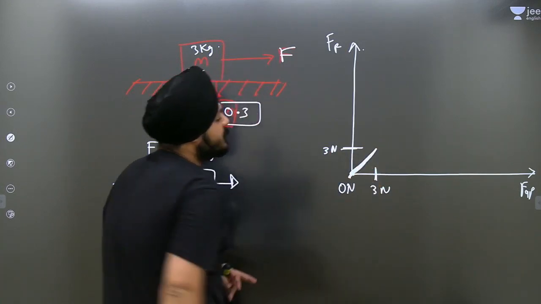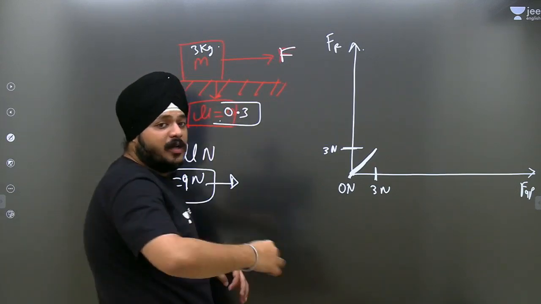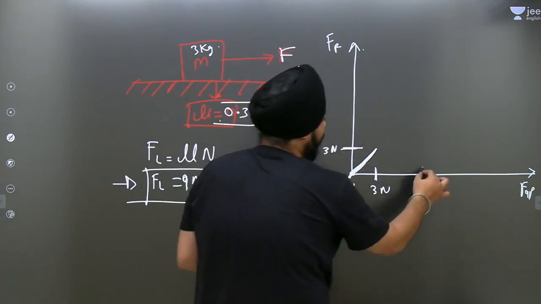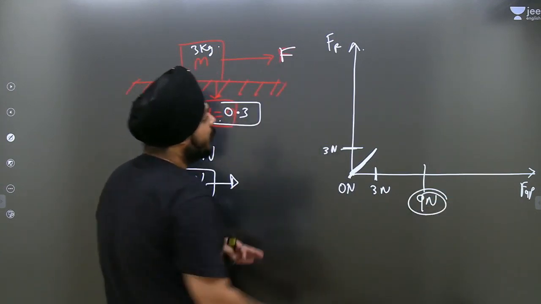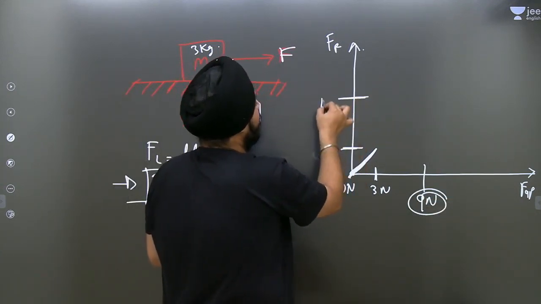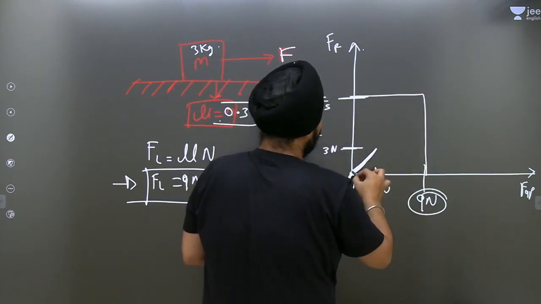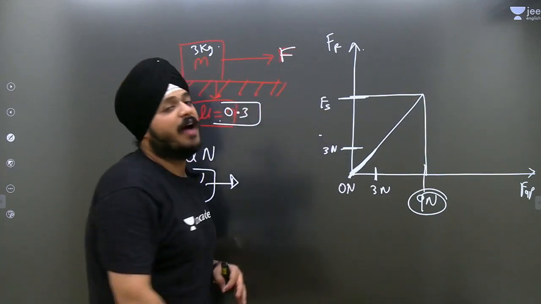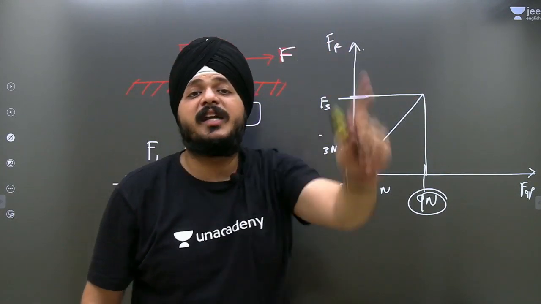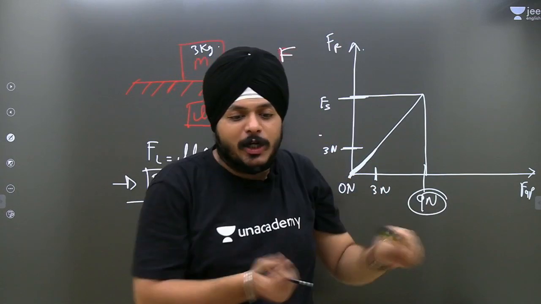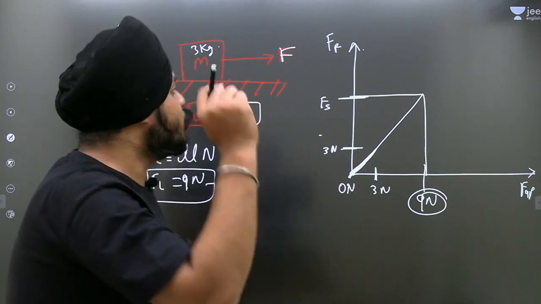It will self adjust itself to the 3 Newton. Okay guys, now suppose it has moved forward, and I am applying a force equal to 9 Newton. So friction will adjust itself up to a maximum of 9 Newton, and till then the graph would be straight. Now it is a deadline for the static friction to stop that object.